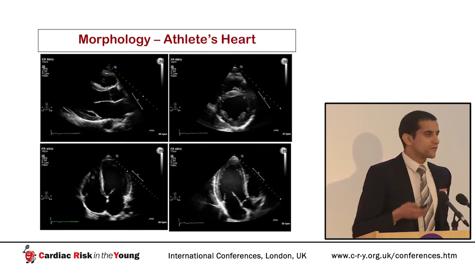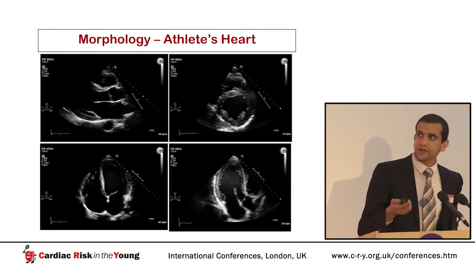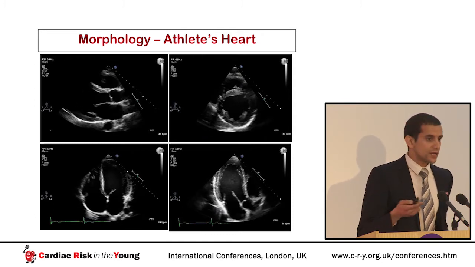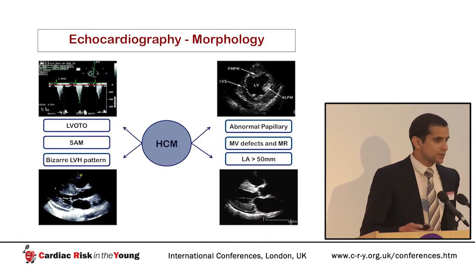We can also look at the morphology of the remodeling to help with the differentiation. Here we see a typical athlete's heart. There is symmetrical remodeling in a homogeneous pattern throughout the heart.